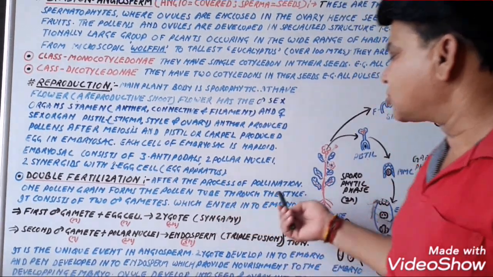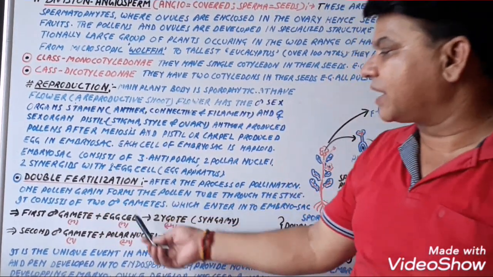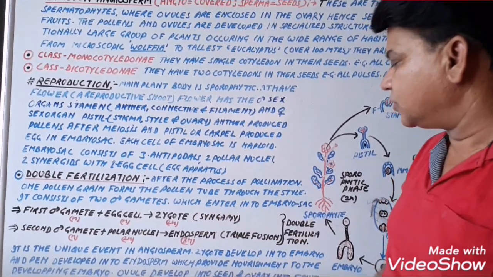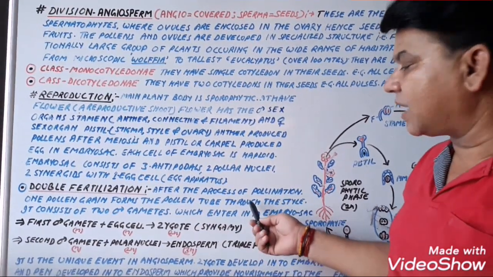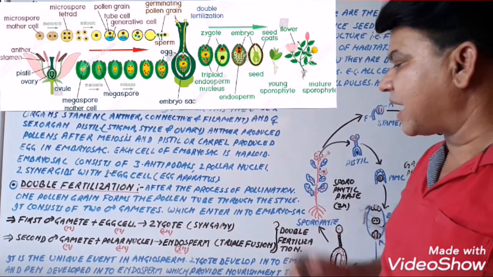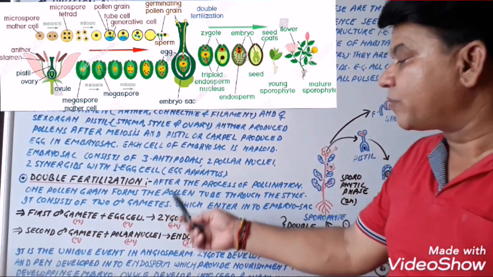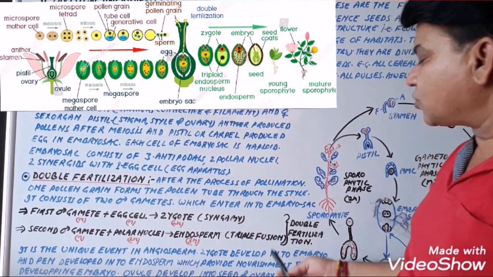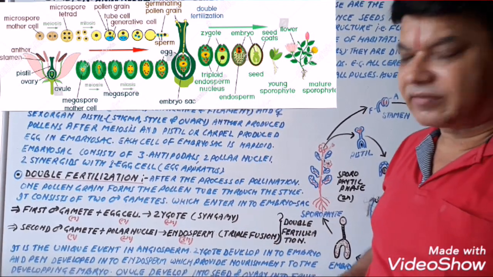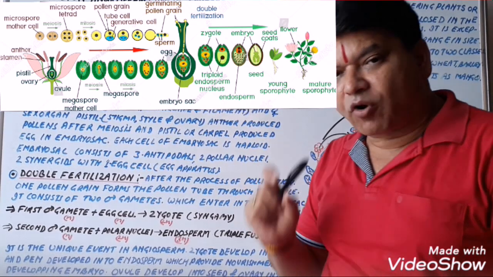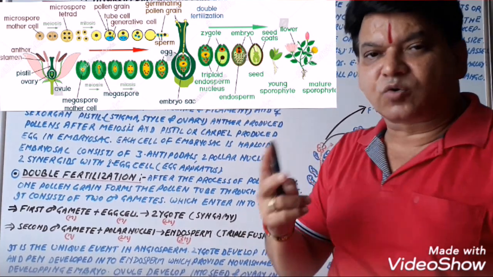So after the process of pollination, one pollen grain forms the pollen tube through the style of the pistil. Now it contains two male gametes which enter into the embryo sac. It means that one pollen grain generally contains two male gametes.